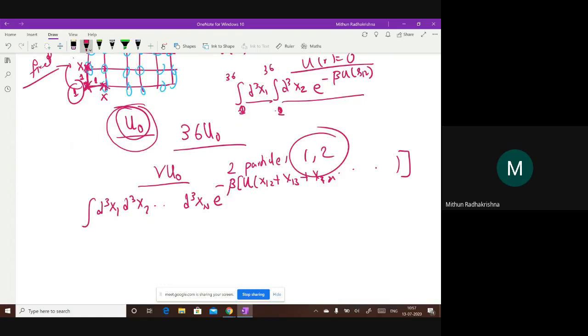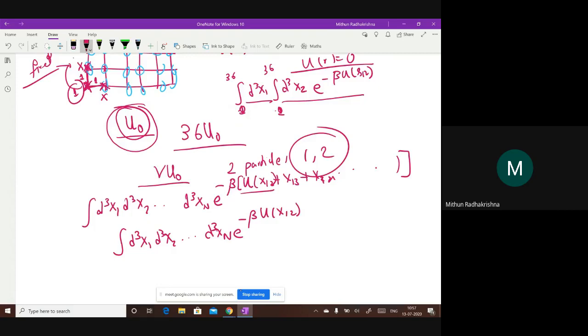So remember, if I take this as a two body particle, it only depends on x1 and x2. So let me just do it for u x12. This would be the integral d cube x1, d cube x2 up to d cube xn, e to the power minus beta u of x12.